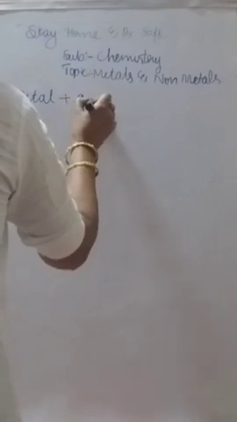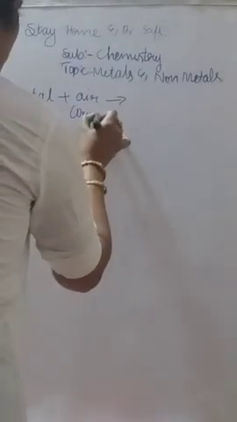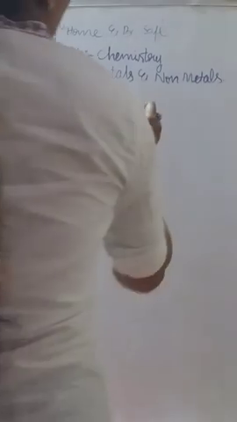Metals react with air. So what happens if a metal reacts with air? Air here means oxygen, the main component is oxygen. So air is nothing but metals reacting with oxygen. If the metal reacts with oxygen, that forms its oxide, I mean metallic oxide. So this is the first reaction for you.